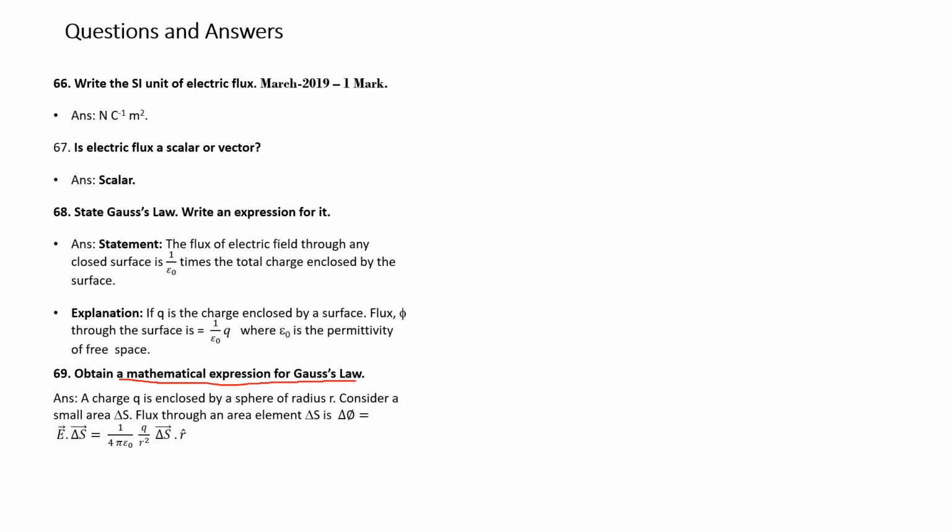The flux through delta s is given by delta phi equal to E dot ds. We have seen that E is 1 over 4 pi epsilon naught into q divided by r square, in the r direction, and ds is the area vector.